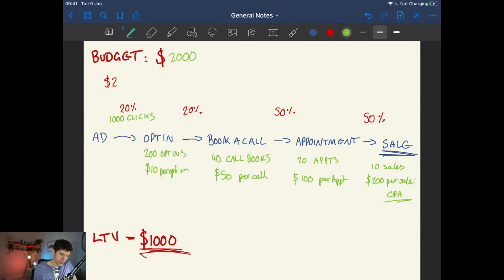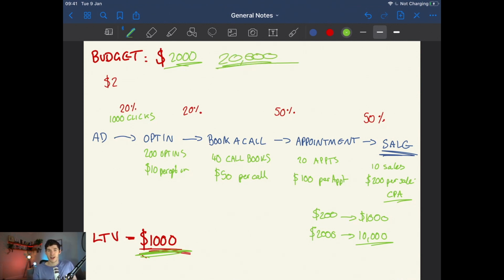So if we look at this, we are seeing that it's costing us $200 to make $1,000, which is our lifetime value of the customer here. So great. And if we look at our budget here, $2,000 that we're spending per month, which is then going to be turning into $10,000. So great. So we can then look at this and go, well, I definitely want to spend $2,000. You know what? Scrap that. I want to spend $20,000 per month on Facebook ads.